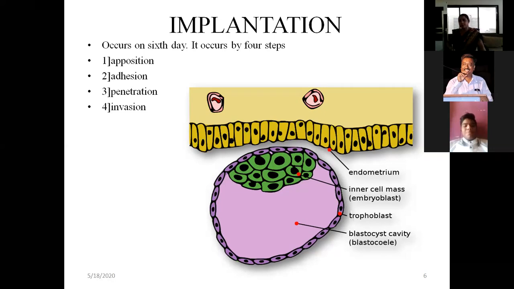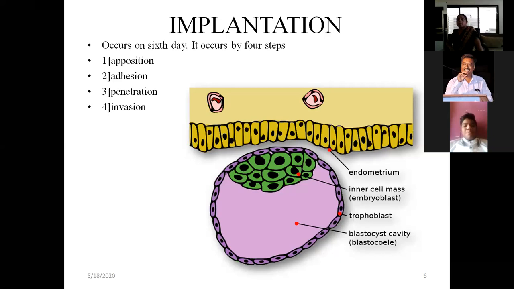So the second step is adhesion. Adhesion occurs at which point? At the point where the inner cell mass is. Which part is implanted on the uterine wall? The inner cell mass side. What is implanted? The outer trophoectodermal cells, where they are inserted on the endometrium of the uterus. What happens? Interlocking of the trophoblastic cells and the endometrial cells occurs.